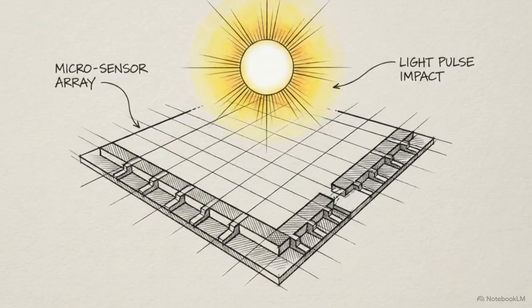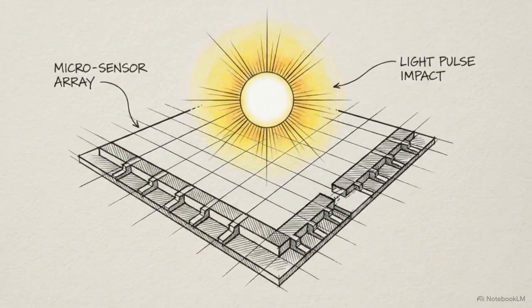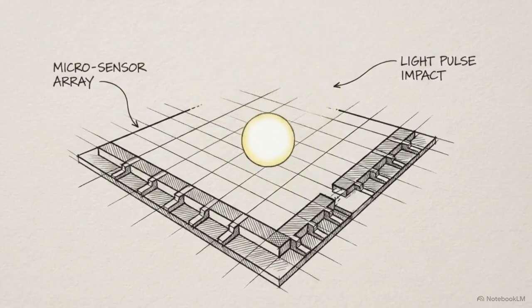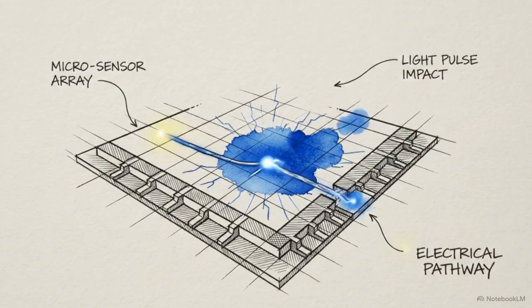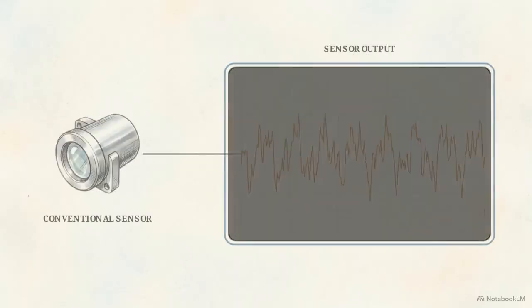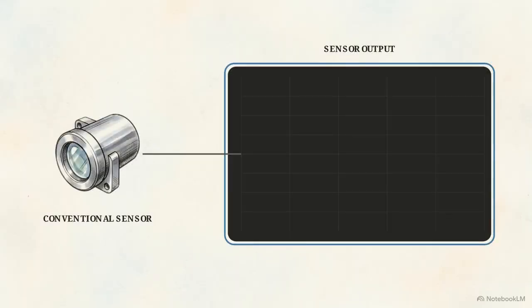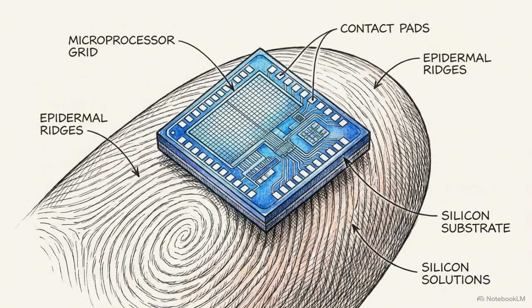To detect a single photon, you have to solve a massive scale problem, translating one minuscule quantum energy event into a readable, macroscopic electrical current. Standard optical sensors cannot operate at this scale. The inherent electrical noise inside a conventional sensor easily overpowers and obscures the tiny signal generated by a single photon. Capturing that signal requires specialized hardware designed specifically for this extreme environment, the Single Photon Avalanche Diode, or SPAD.